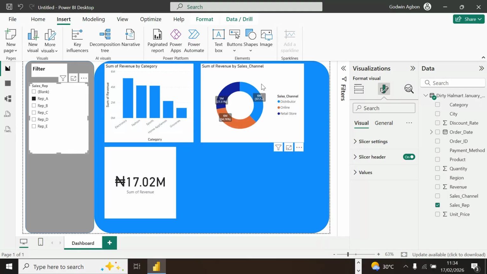If you look at revenue by sales channel, these other ones came from him. If you look at the total sales, this is what rep A was able to sell within the time period of analysis.